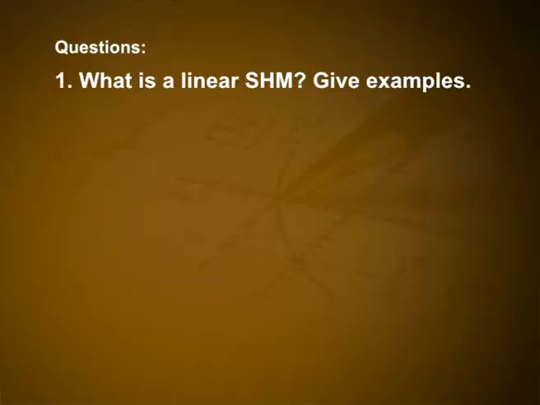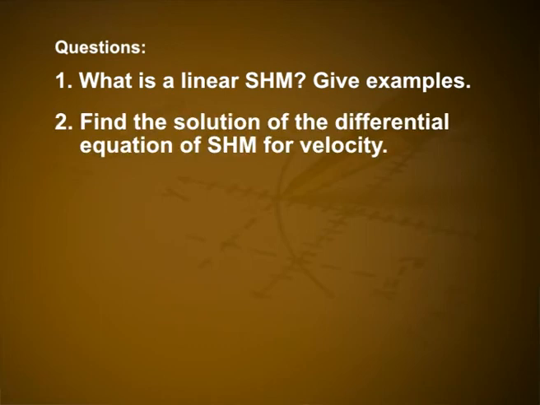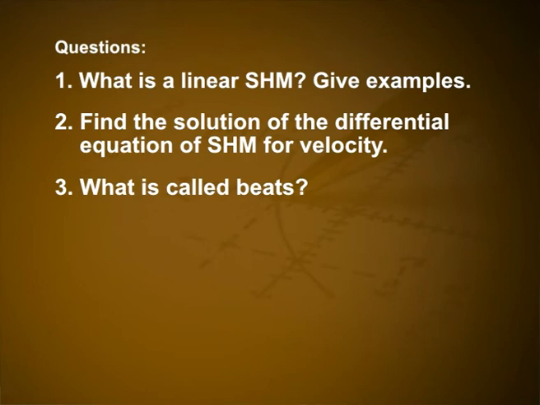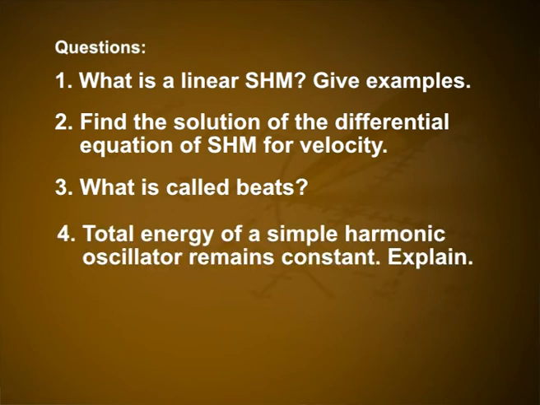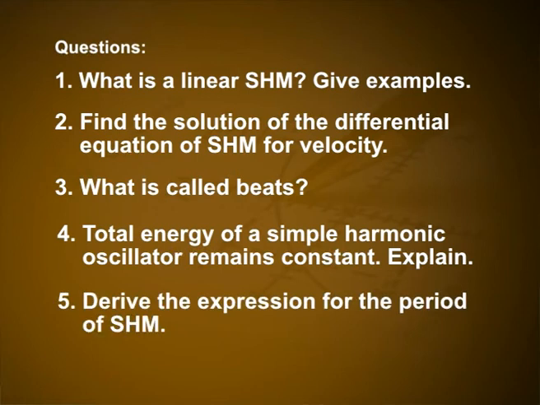When a particle is simultaneously under the influence of two or more harmonic oscillators, it will give a motion which is the resultant of all these motions. Now you can try to answer the questions given here. First one, what is a linear simple harmonic motion? Give examples. Second one, find the solution of the differential equation of simple harmonic motion for velocity. Third one, what is called beats? Fourth one, total energy of a simple harmonic oscillator remains constant. Explain. Fifth one, derive the expression for the period of simple harmonic motion.